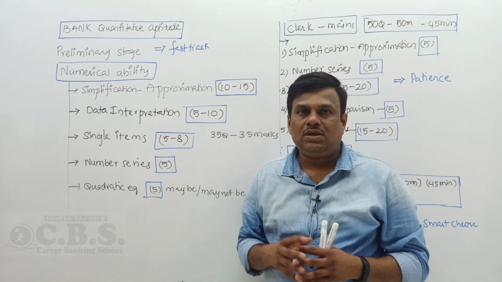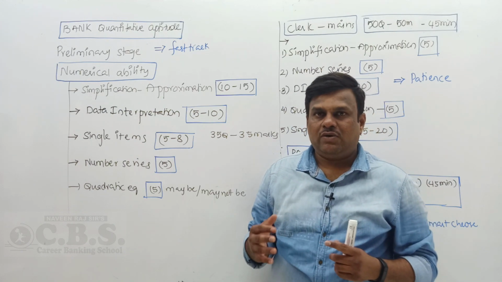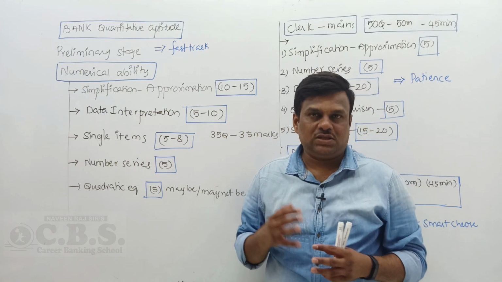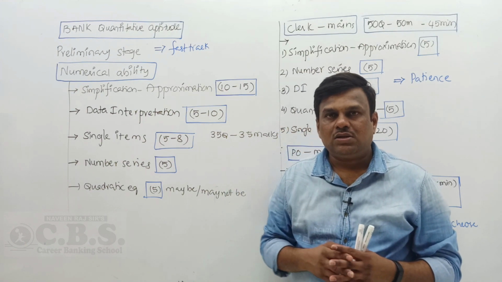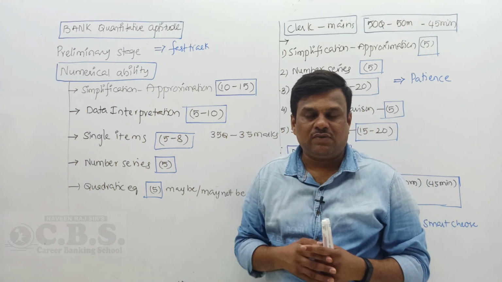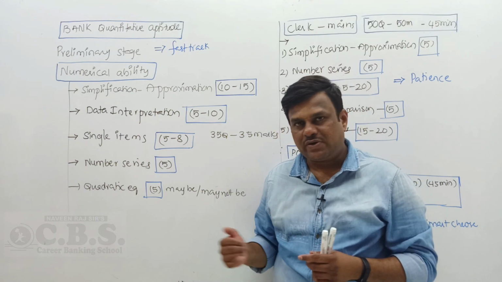One is numerical ability, then reasoning ability, and English. Reasoning ability and numerical ability have an equal proportion of questions, 35 each, and English is given 30 questions. Overall 100 marks and 1 hour, with equal time of 20 minutes each.